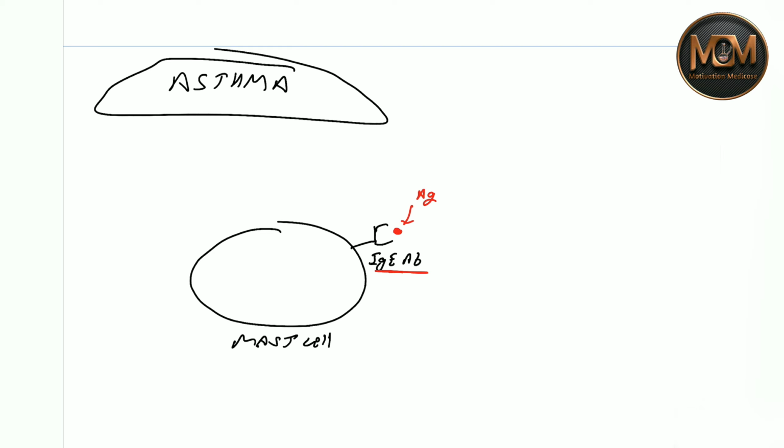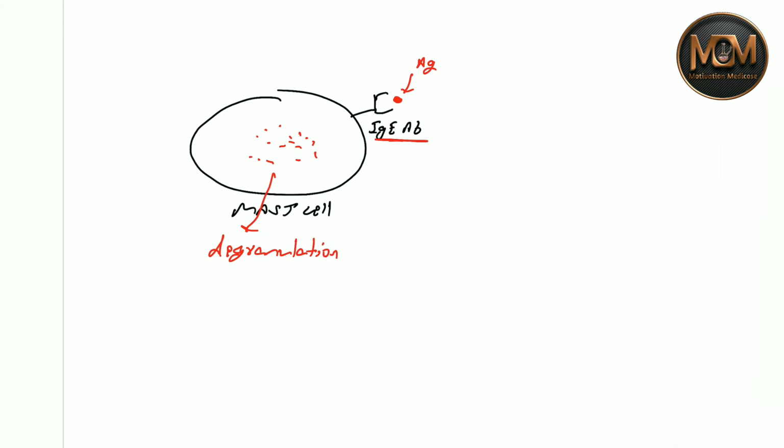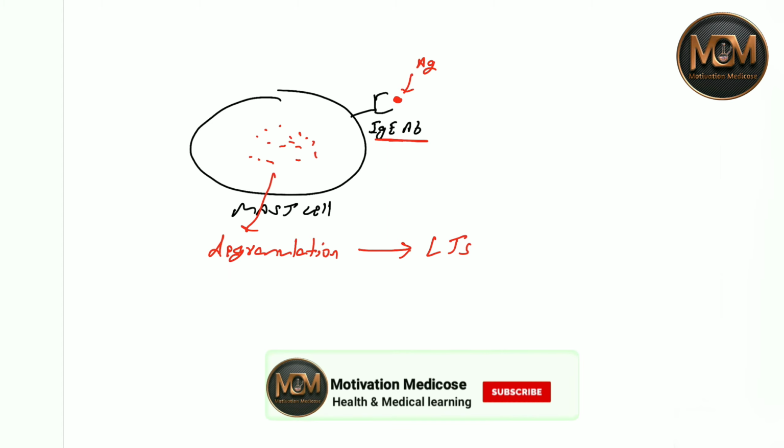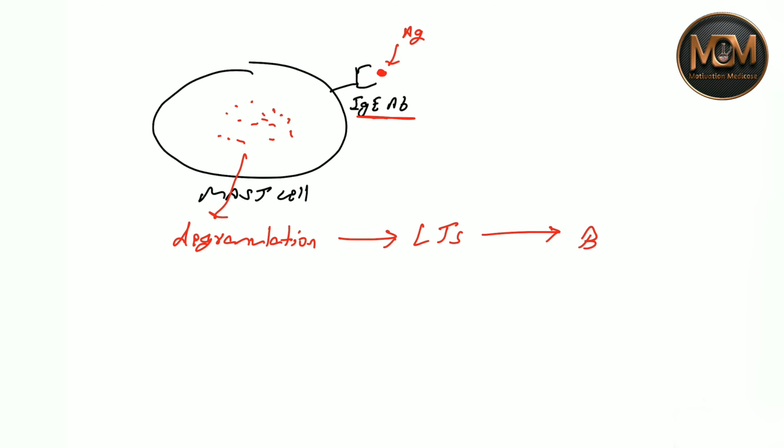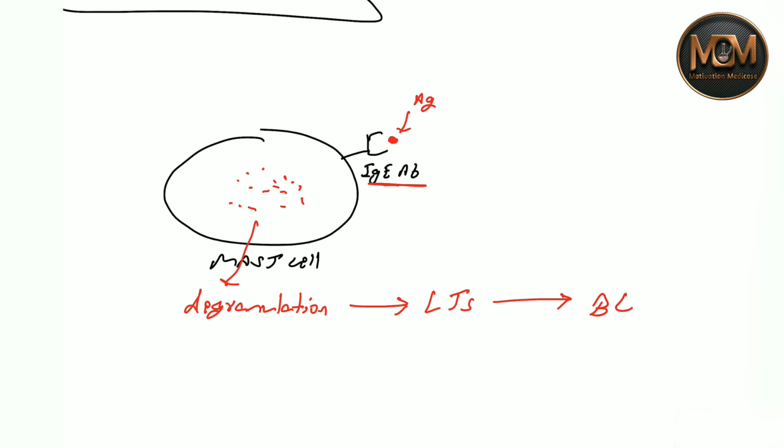When the antigen comes again on subsequent exposure, it binds to the IgE antibody, and the granules present inside the mast cell are released, causing degranulation. After this degranulation, they release leukotrienes, and that leads to bronchoconstriction.